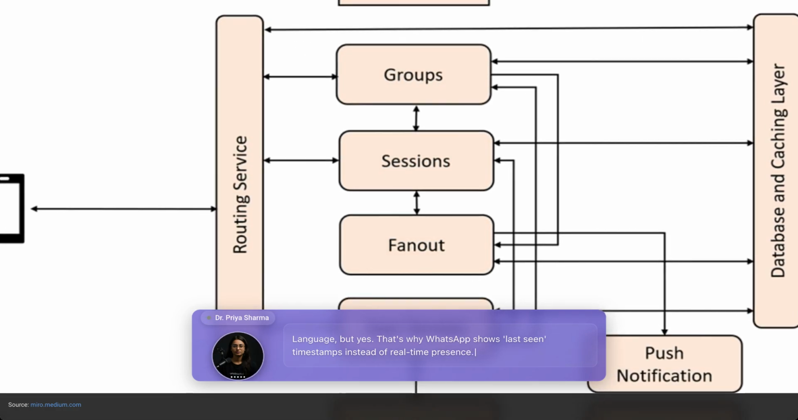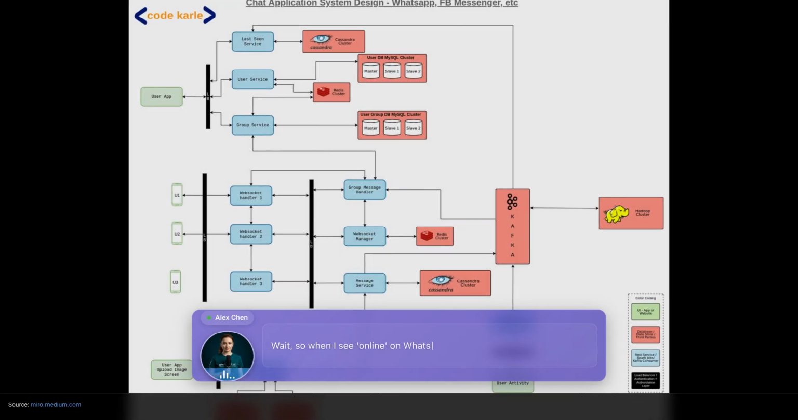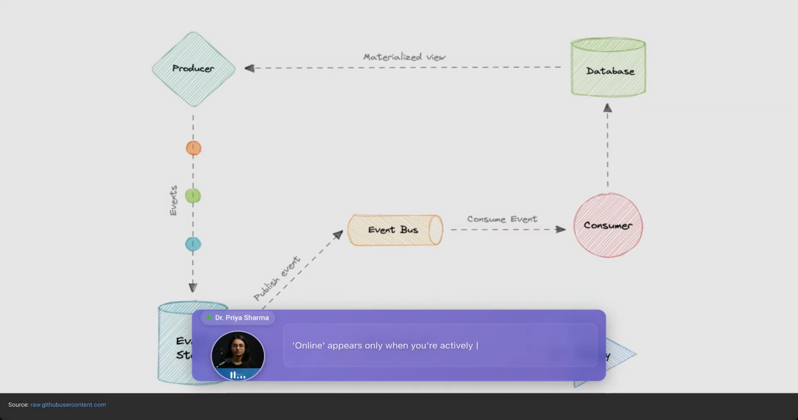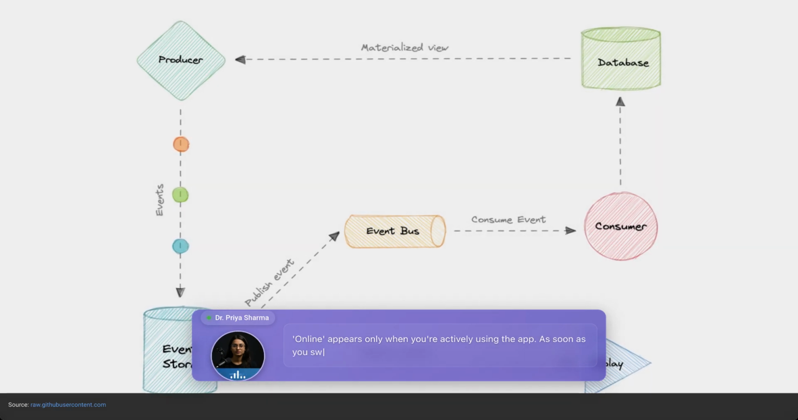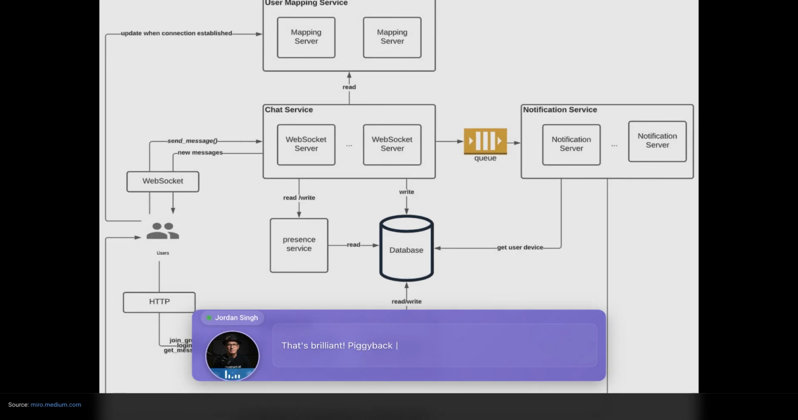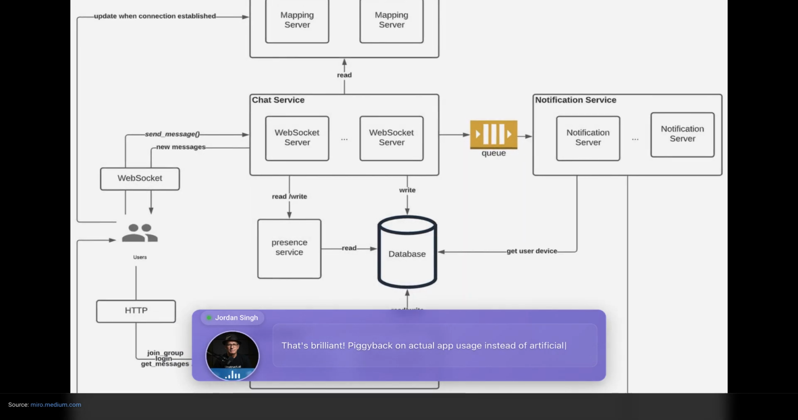Much cheaper. Wait, so when I see online on WhatsApp, it's not actually real time. Online appears only when you're actively using the app. As soon as you switch away, it disappears. No heartbeats needed. That's brilliant. Piggyback on actual app usage instead of artificial heartbeats.